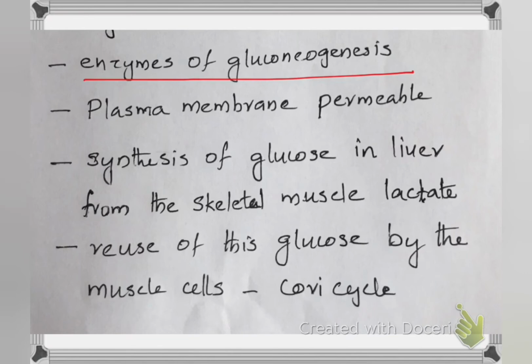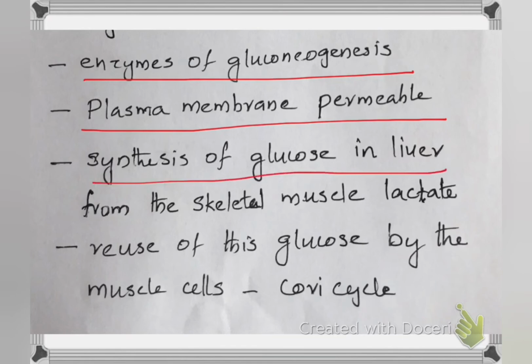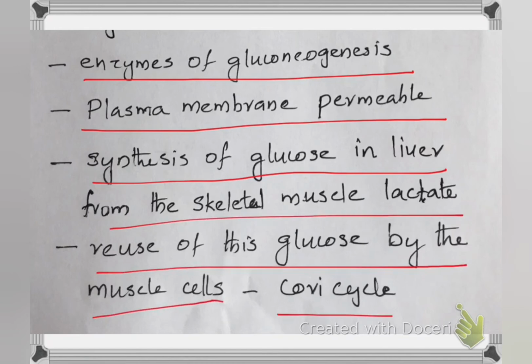But the plasma membrane is freely permeable to lactate. So, the lactate is carried out from the skeletal muscle through the blood and handed over to the liver. The synthesis of glucose in the liver from the skeletal muscle lactate, and the reuse of this glucose by the muscle cells, is known as the Cori cycle.